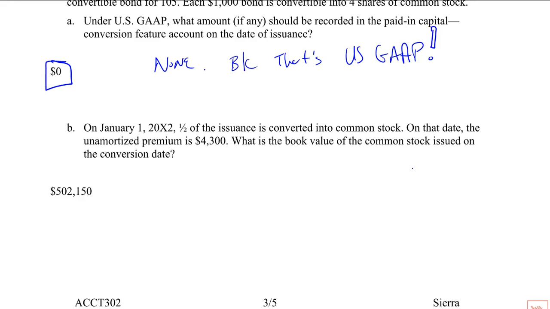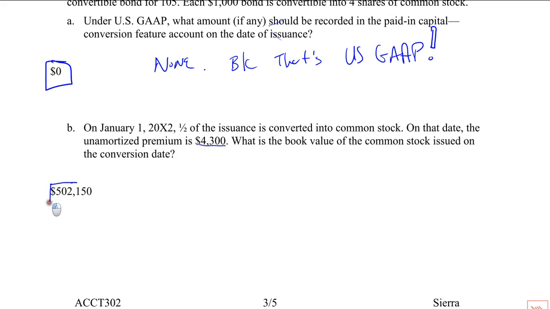On January 1, half of the issuance is converted into common stock. On that date, the unamortized premium is $4,300. What is the book value of the common stock issued on that conversion date? So this 4,300 is a little ambiguous, but it sounds like it's the total issuance.